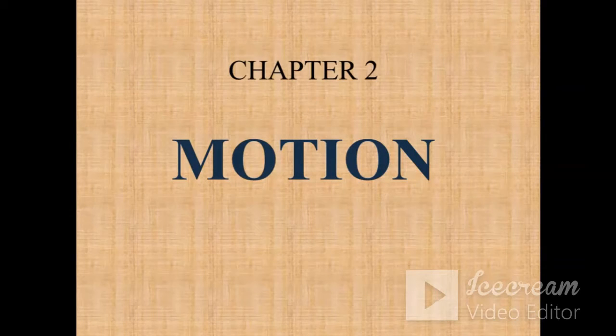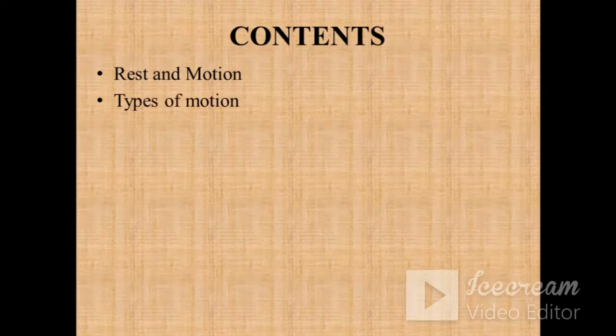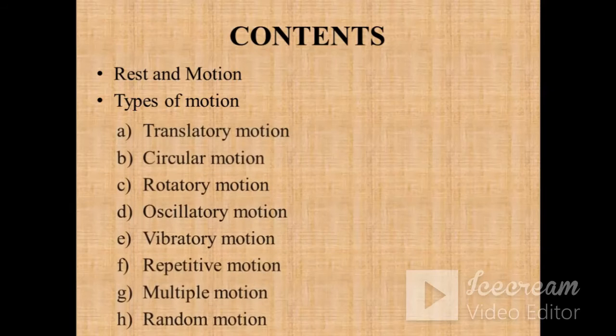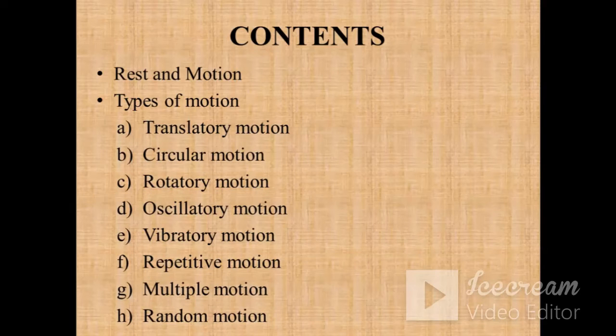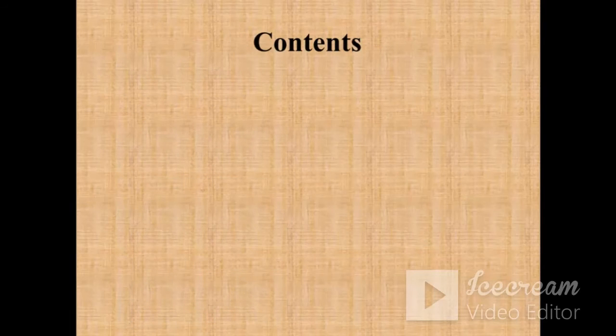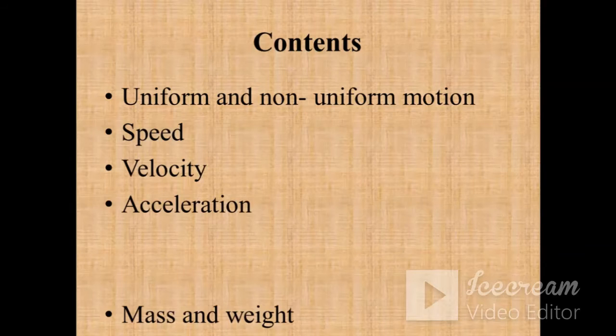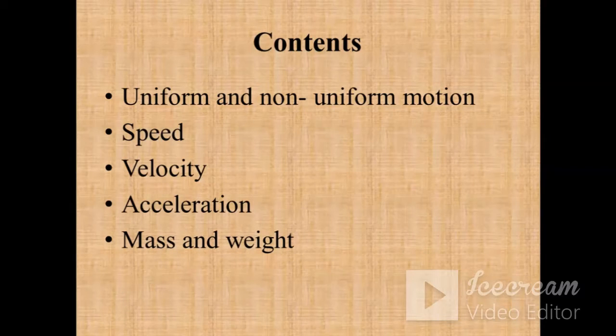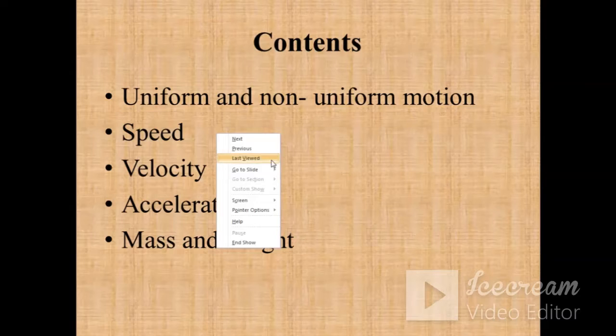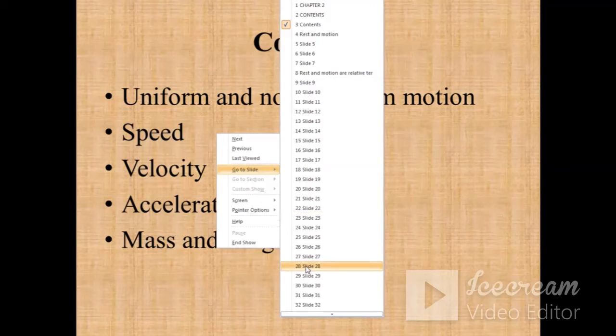So today we will continue our discussion of the chapter that we started in the previous week, that is motion. In the previous week, we discussed rest and motion, and all the types of motion. Today, we will discuss these contents: uniform and non-uniform motion, then speed, velocity, acceleration, mass and weight. So first of all, let's start our discussion.